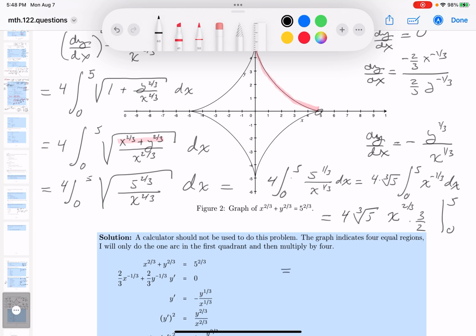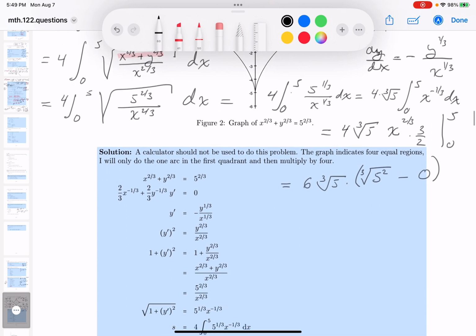Let's keep going. What are you going to get there? Looks like you get 6 times the cube root of 5, and then I'm going to do this evaluation. It's going to be 5 to the 2/3, that means it's going to be the cube root of 5 squared, minus the cube root of 0, which is simply 0.